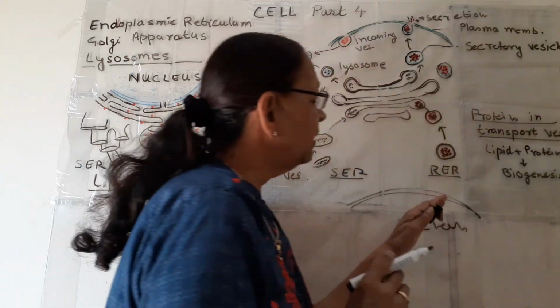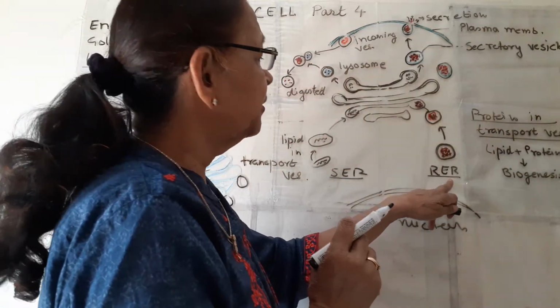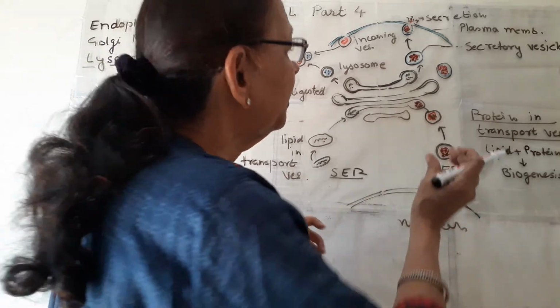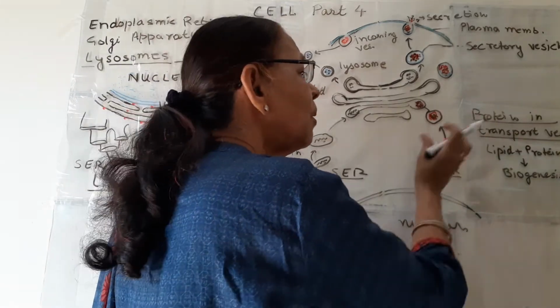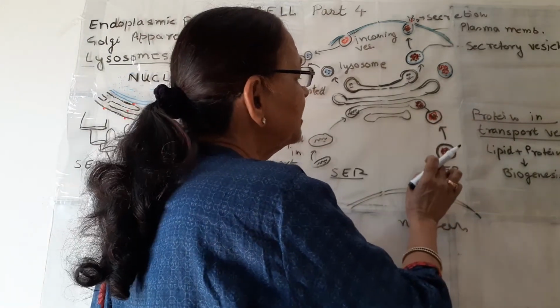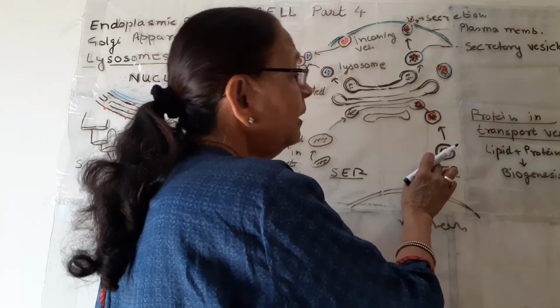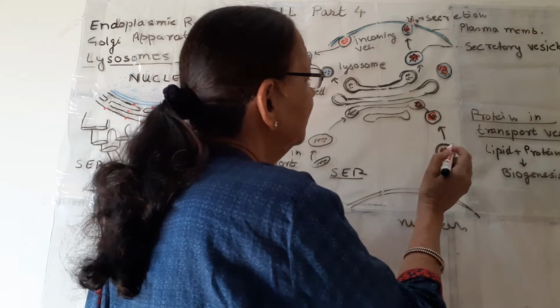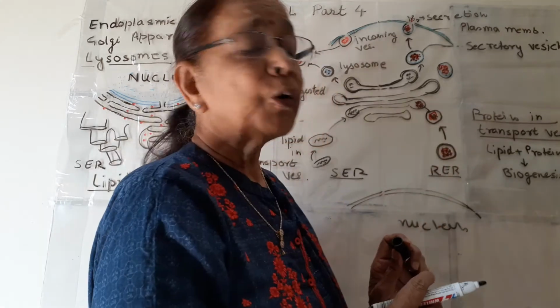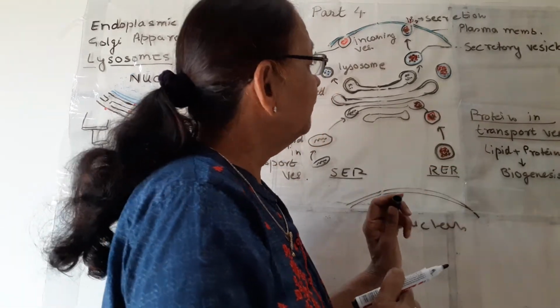Now these proteins from the endoplasmic reticulum are transported in small vesicles, known as transport vesicles or transition vesicles. This red thing is protein inside the vesicle.